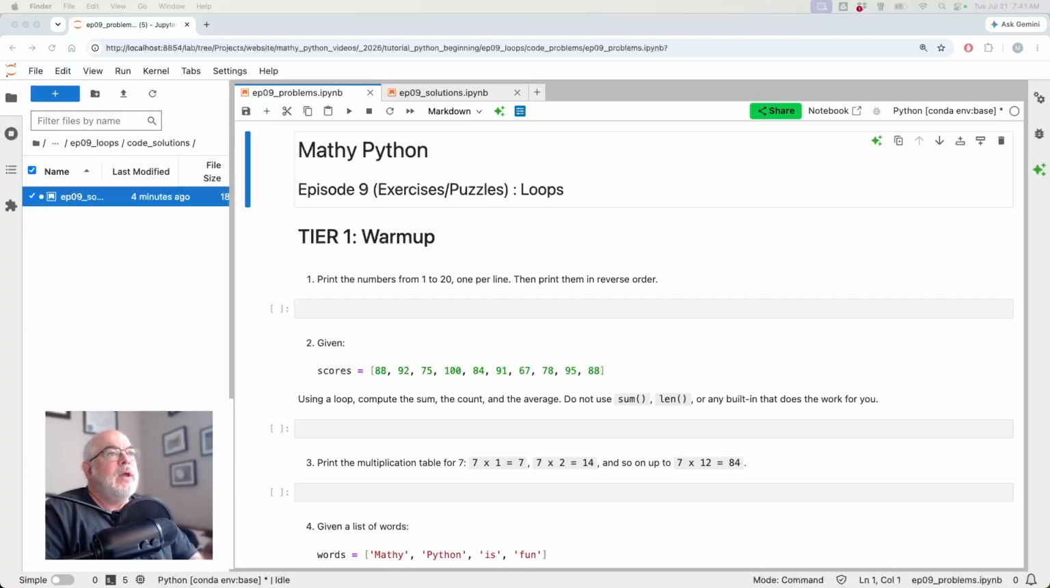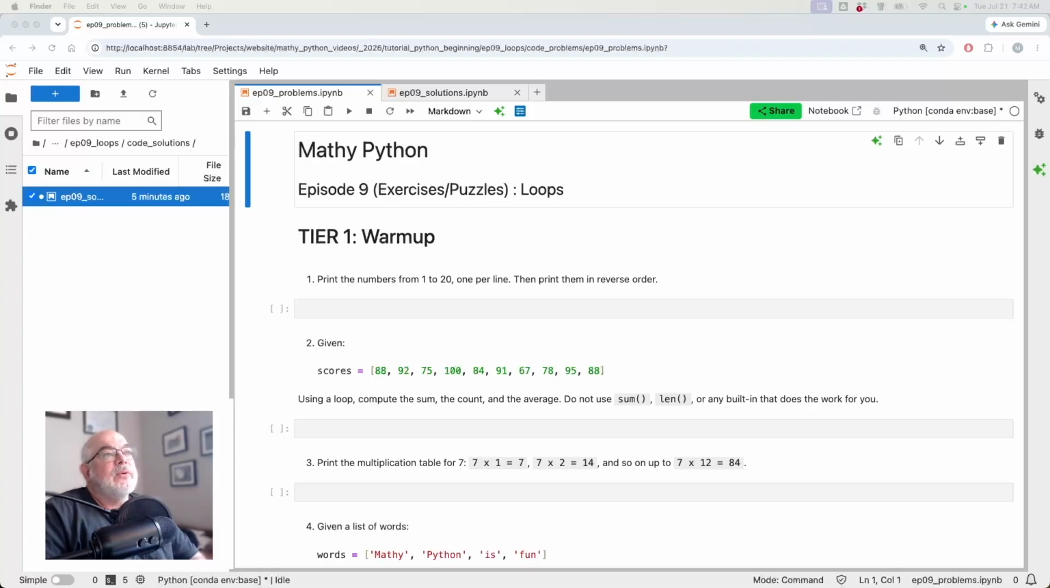Tier 2 is more interesting. Find the smallest power of 2 over 1,000 with a while loop. Find the largest number and its index without built-ins. The temperature drop problem using enumerate. Running input accumulator and computing statistics, several statistics in a single pass.